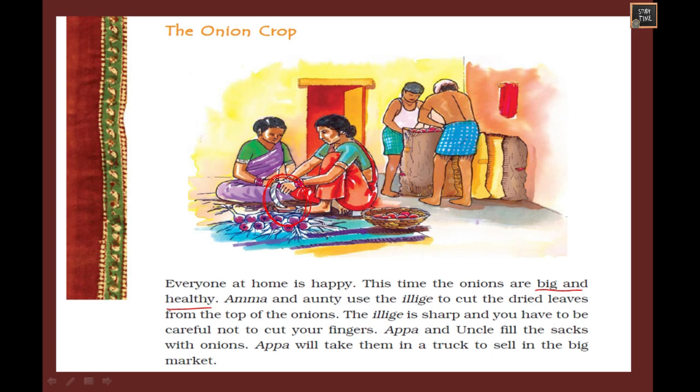So here Amma, Appa and uncle are here. They were filling the sacks with onions. Appa will take them in a truck to sell in the big market. So they pack these in a sack and they sell them in a big market.